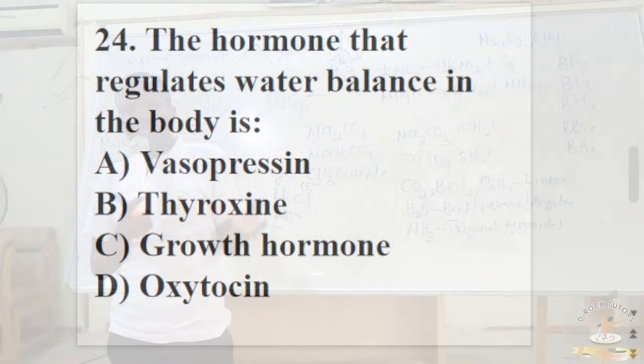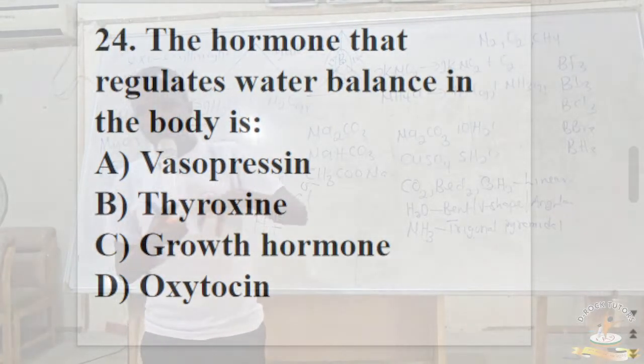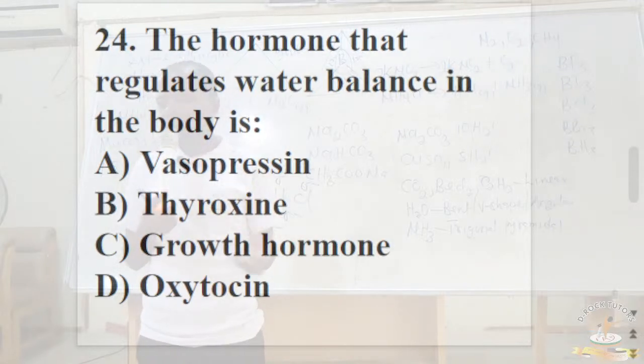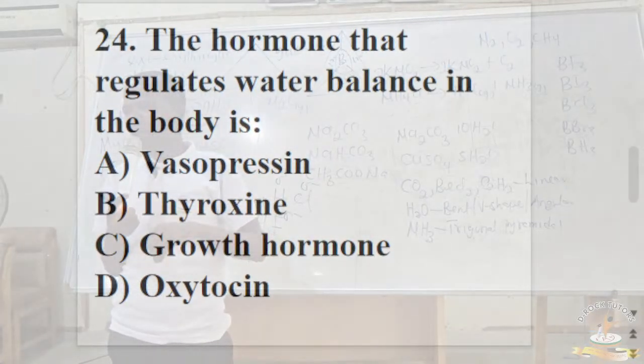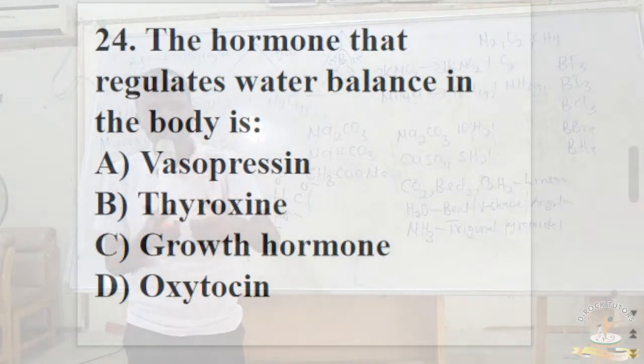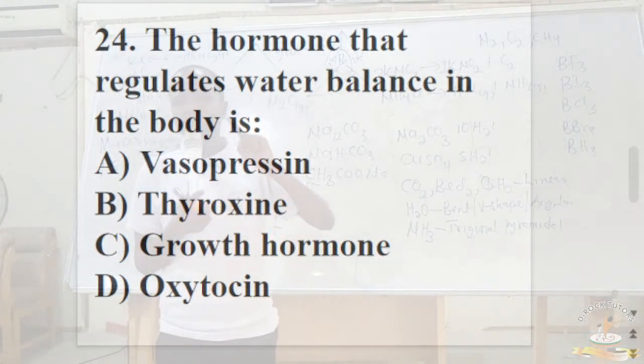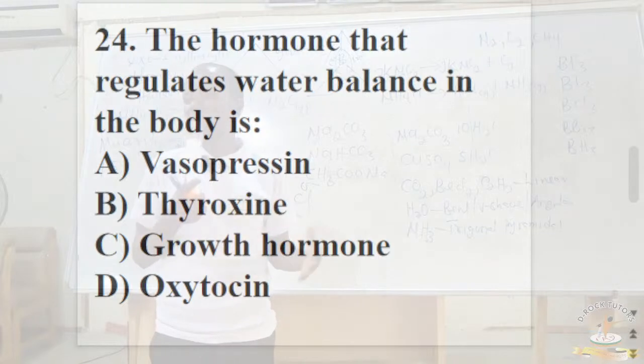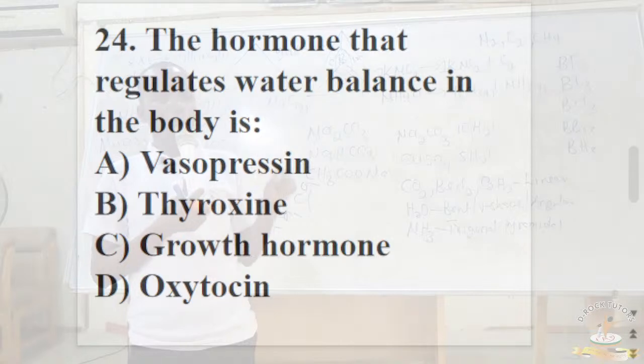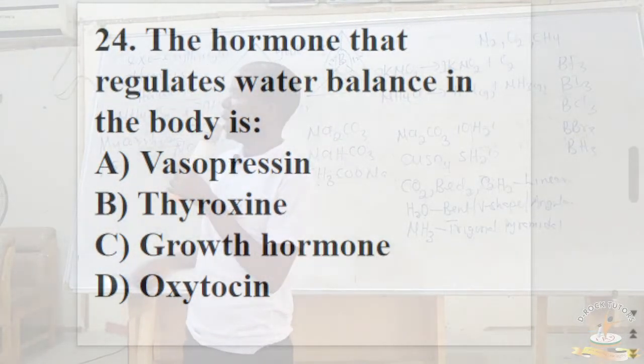If blood is too dilute, it has too much water, the particular hormone will stimulate the nephron to remove excess water from the body to produce dilute urine. And if the amount of water in our blood is too low, that is, if you are dehydrated, this same hormone will send information to the kidney so that less water is lost with the urine. Which hormone am I talking about? The antidiuretic hormone, also called vasopressin.